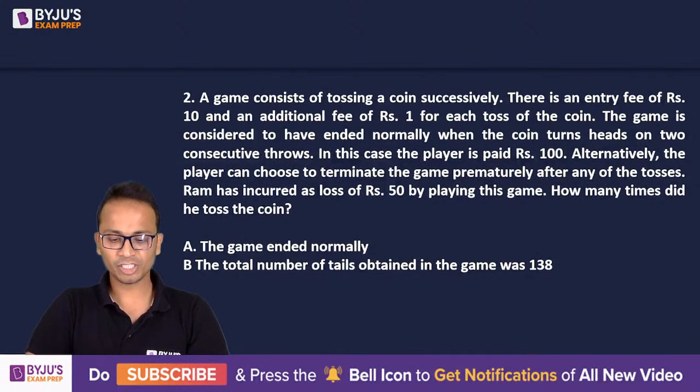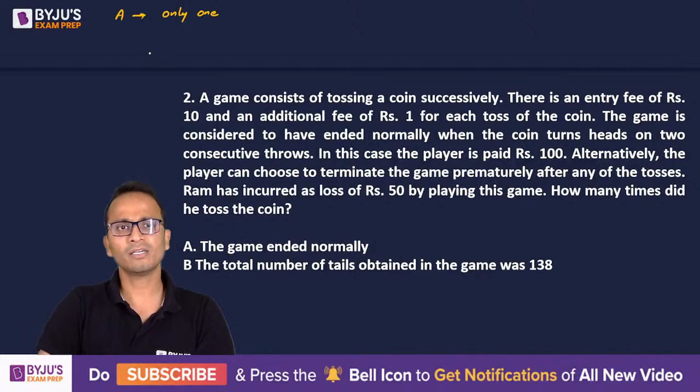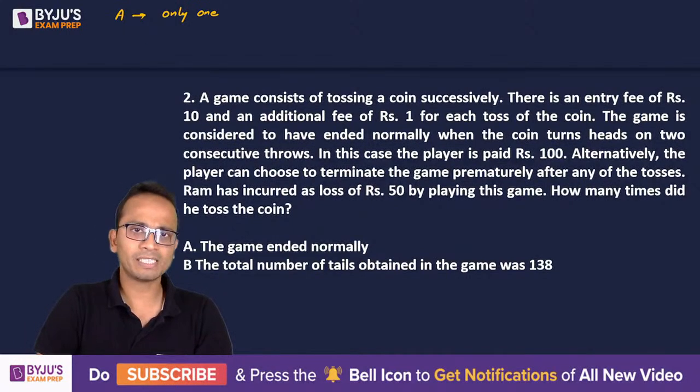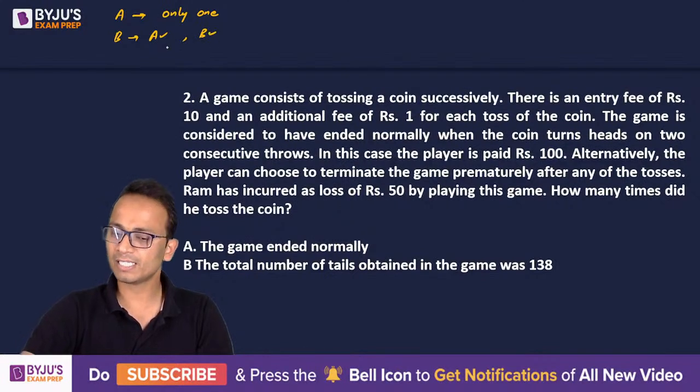So I'll quickly mention what the options are, okay? What are these 4 options? I'll quickly mention on the screen. We'll mark option A if the question can be answered by only one of these statements, either by statement A or by statement B. We'll mark option B if the question can be answered by A as well as B, so A can give it individually and B can also give it.